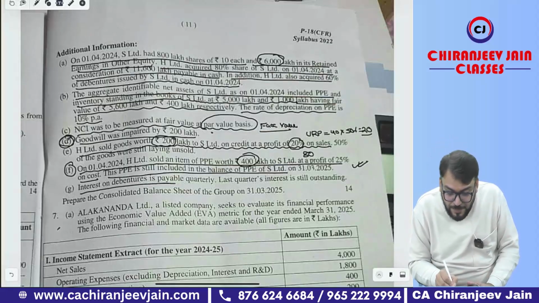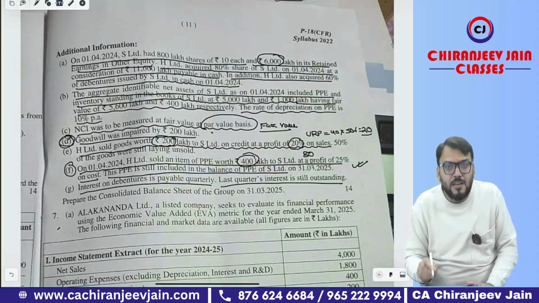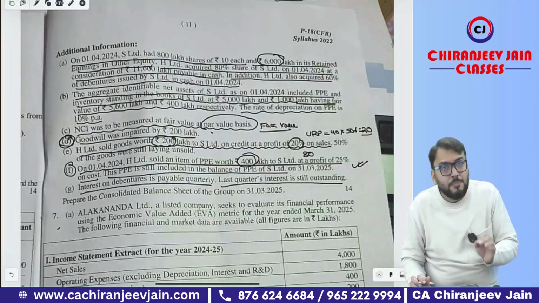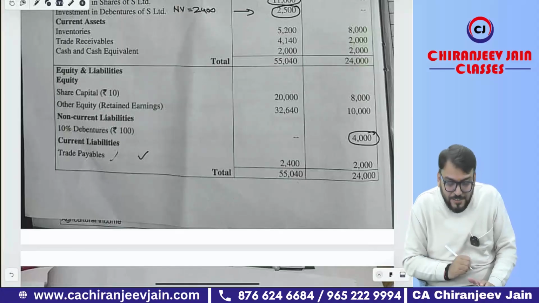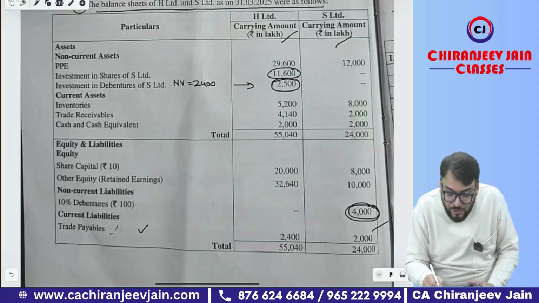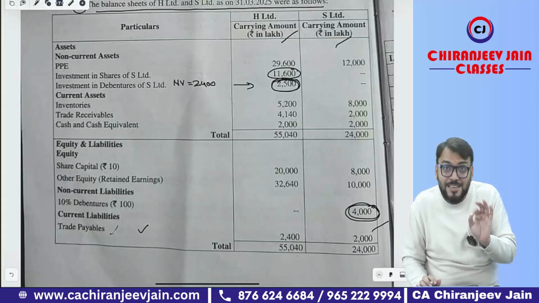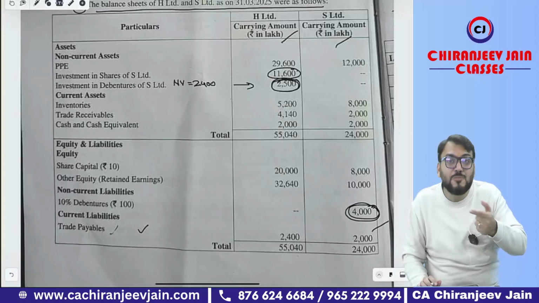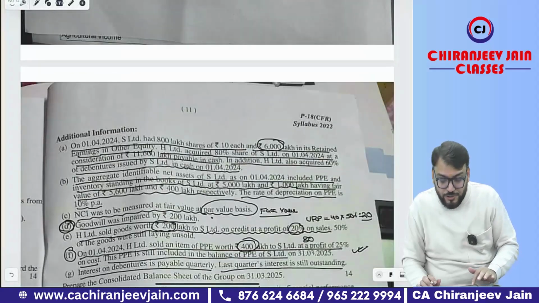Interest on debenture is payable on a quarterly basis. Last quarter interest is still outstanding, not paid. Not paid means it will come in the balance sheet, and you can see neither interest payable is coming in the balance sheet of S Limited on the debenture, nor, as there was investment, is there interest receivable; that is also not appearing. So we need to record it. It is an error in the books of the subsidiary company as well as in the books of the parent company that needs to be recorded. Good question.